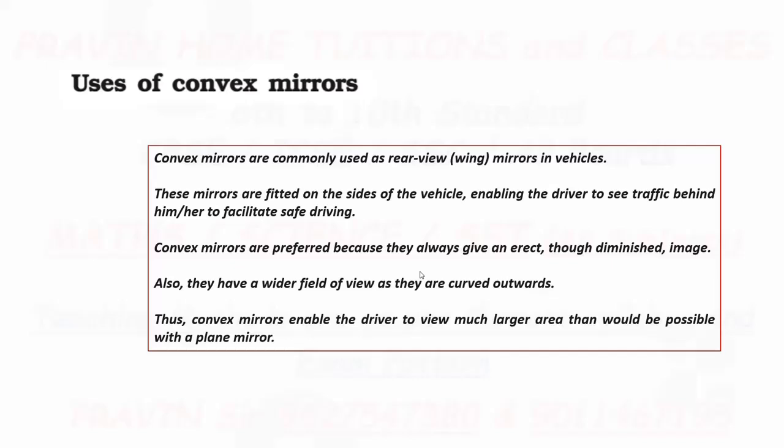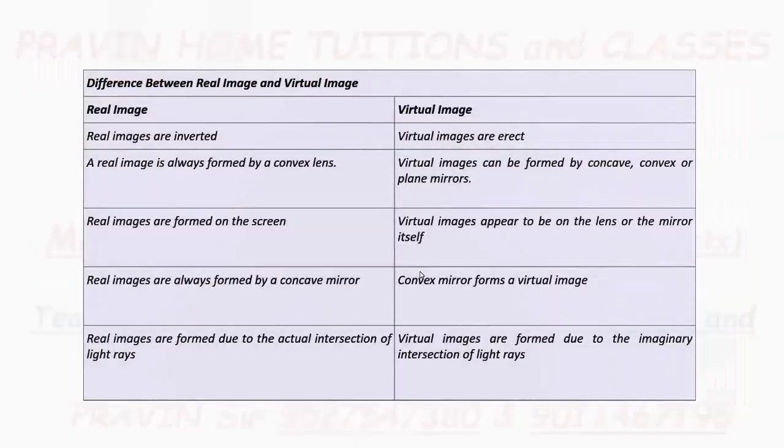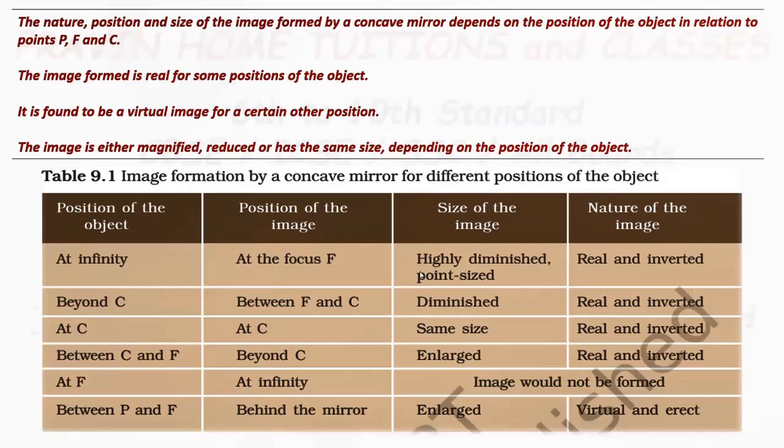Because of this, a convex mirror enables the driver to view a much larger area than would be possible with a plane mirror. So that's why these are used in vehicles. This is all about image formation by spherical mirrors.